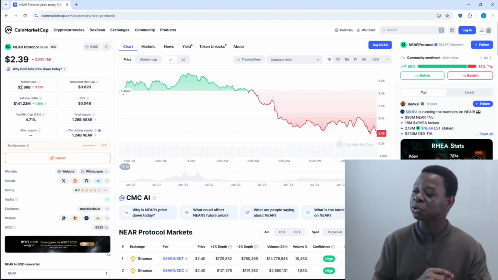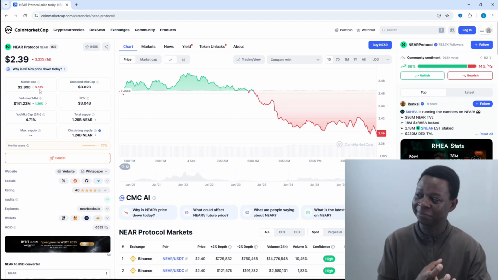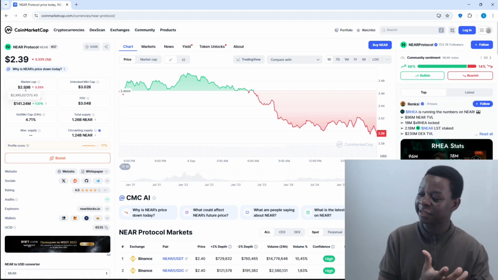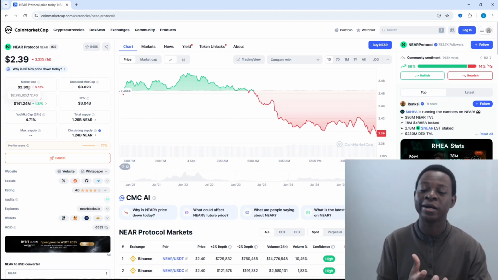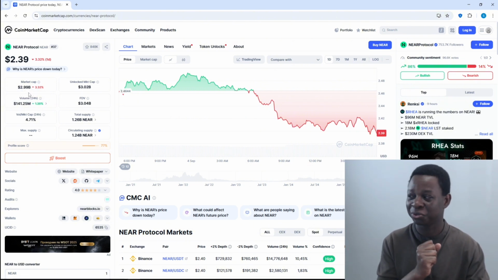Number one, you need to consider the market cap. How much money is in this coin? How much money is invested in it? In this case, it says over $2 billion is invested in it. A coin which is having more than $1 billion, my champion, it is worth your time. But there are more things to consider before you actually just rush into it.